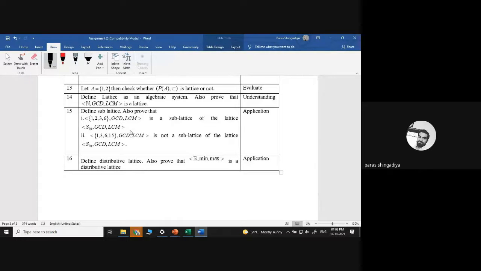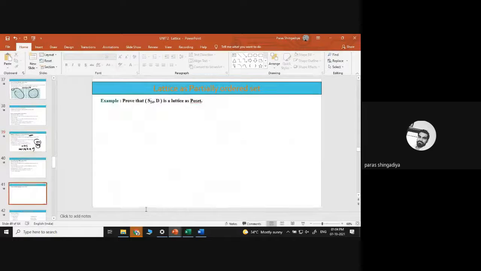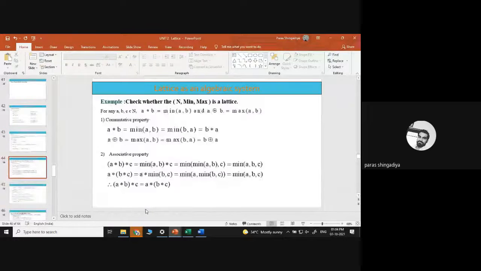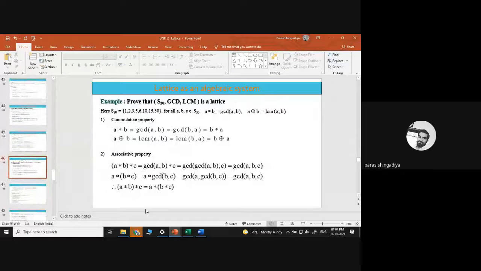And then after that, prove that the algebraic system (N, GCD, LCM) is a lattice or not. So (N, GCD, LCM) we already proved. S30 with GCD and LCM is given there. In place of S30, just consider N. The rest of all the data will be as it is.